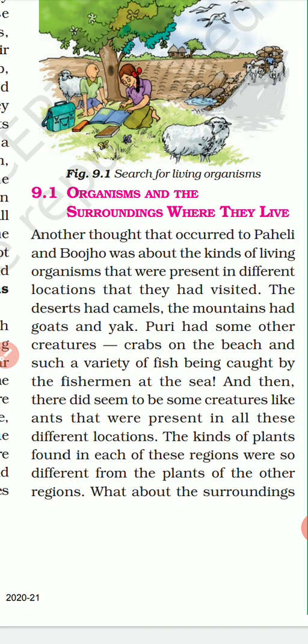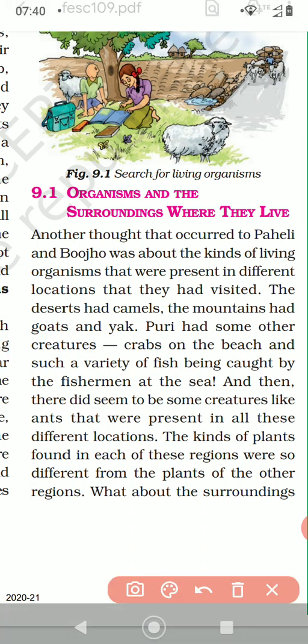Another thought that occurred to Paheli and Bujo was about the kind of living organisms present in the different locations that they had visited. The desert had camels, please underline.